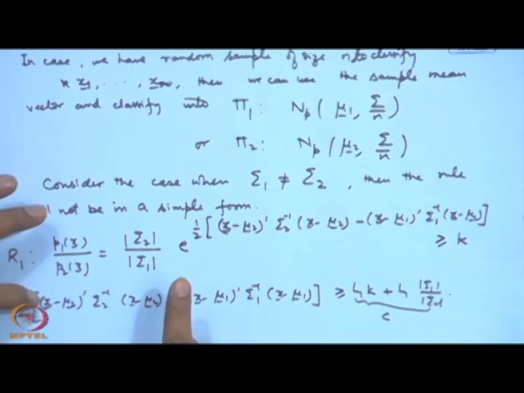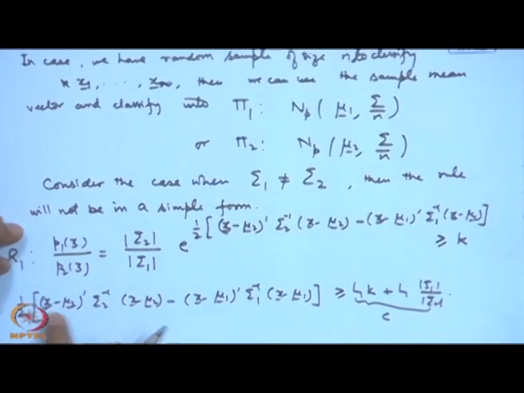In the previous case, the best thing was that you got a linear discriminant function, the x prime sigma inverse mu 1 minus mu 2, the second part was free from x. Here you can see that this term is not cancelling, you are getting a quadratic here. Therefore, the distribution theory which is using the Fisher-Cochran theorem etcetera has to be utilized.